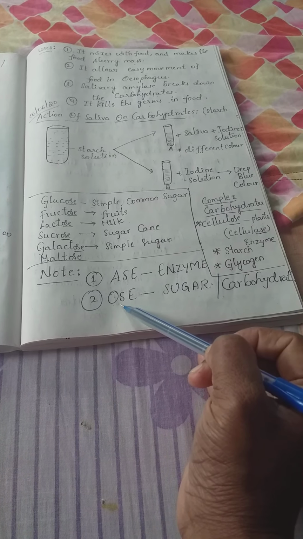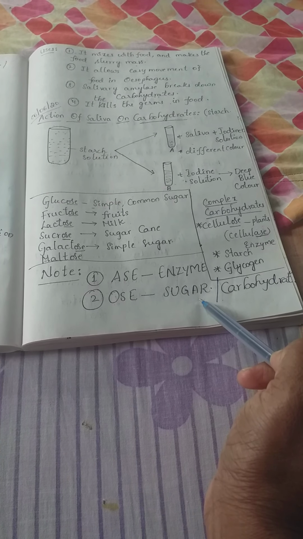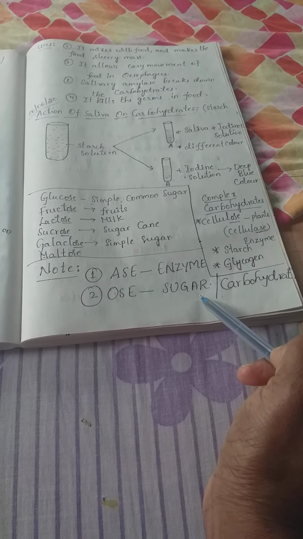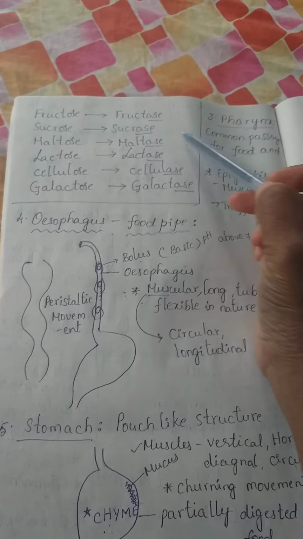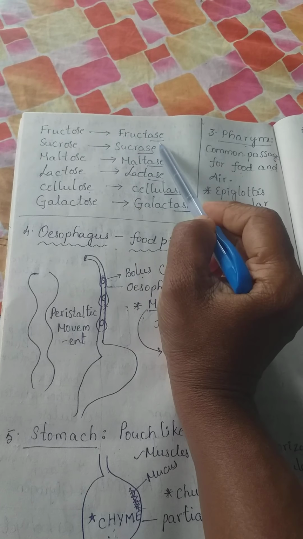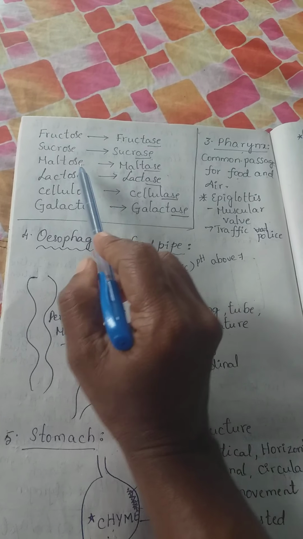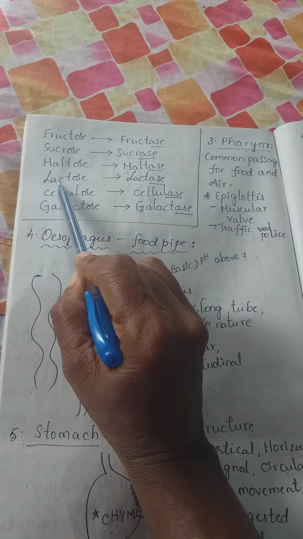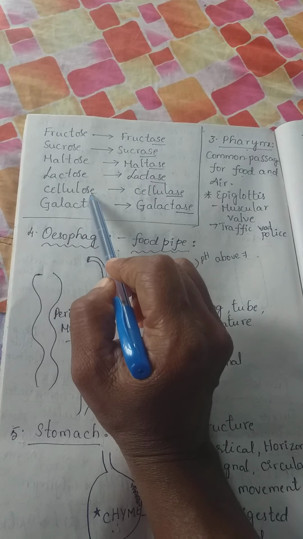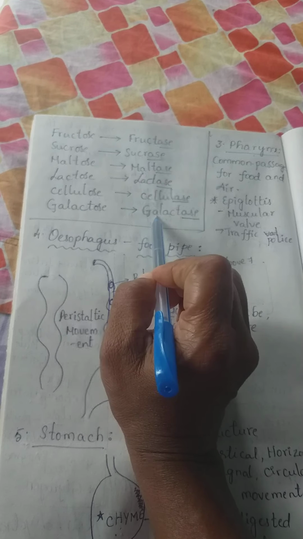Next, OSE is a sugar name: glucose, galactose, sucrose, cellulose, etc. Next: fructose, fructase; sucrose, sucrase; maltose, maltase; lactose, lactase; cellulose, cellulase; galactose, galactase.